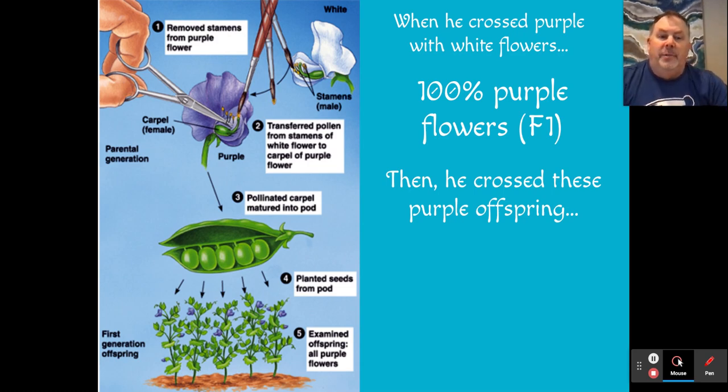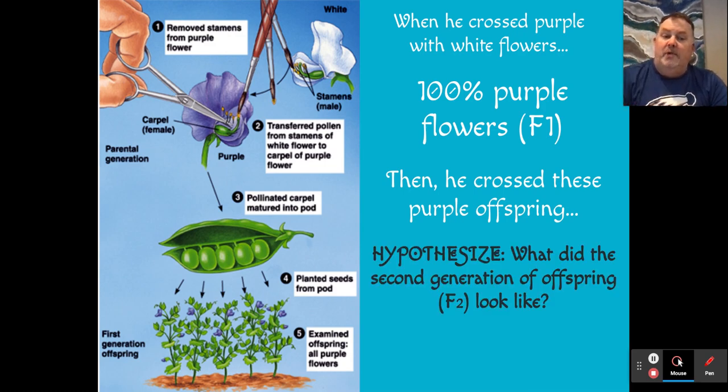You can notice that there. So then he did something unique. He took two of these plants from the same generation, and he continued the experiment. So, if you hypothesize, what do you think the second generation or the F2 generation would look like? Notice how we're using words like P for parent, F for the first generation, F2 for the second generation, and that's how we'll do it in the future here too. But what do you think? What would the plants look like if we took these two purple plants and crossed them together?